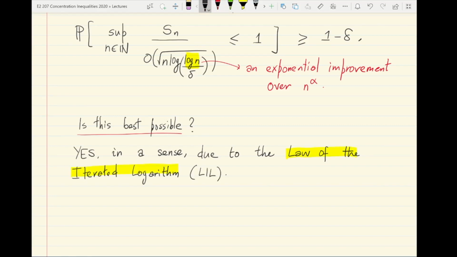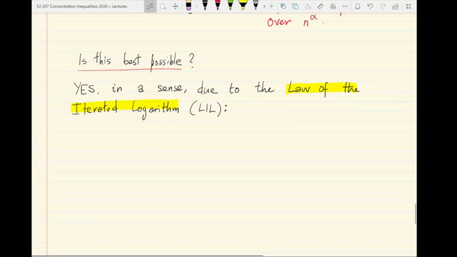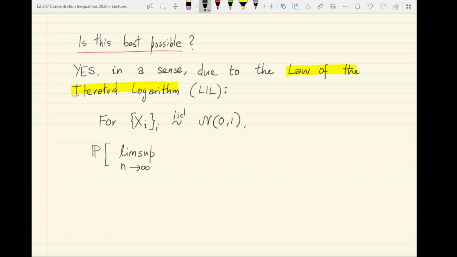And here's the statement of the LIL for the same setting where you're dealing with sums of IID standard normals. So the LIL basically says that for xi drawn IID from normal 0 1, the probability that the lim sup as n tends to infinity of Sn, scaled by roughly root n log n,